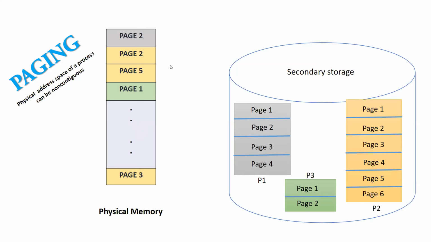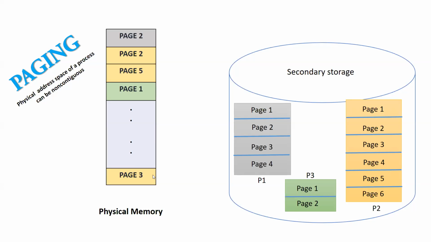So the pages of the processes will be loaded into the physical memory, so that the physical address can be non-contiguous. Having understood this, we must next think: if there is a page 1 here, a page 2, for example, of a particular process P2, a page 5 here, and a page 3 in the end.